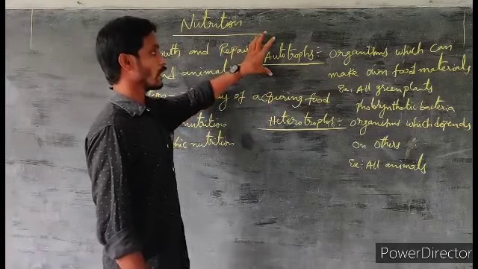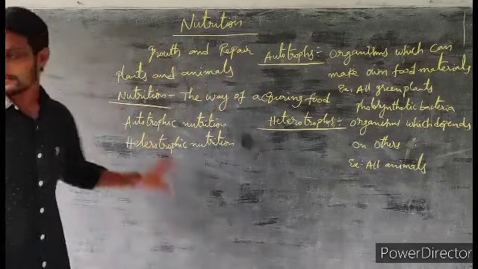First we are discussing the autotrophic nutrition.